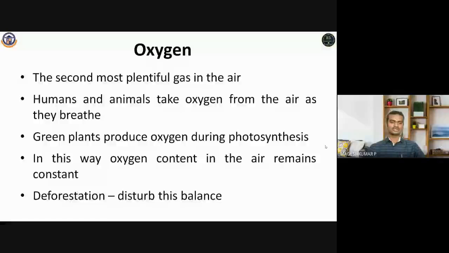And actually, the oxygen content in the air remains constant, but deforestation is normally taking place, which disturbs this balance. If plants and forests get reduced, this balance gets disturbed.